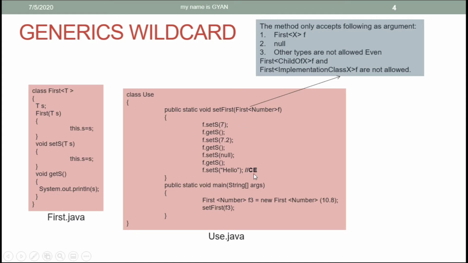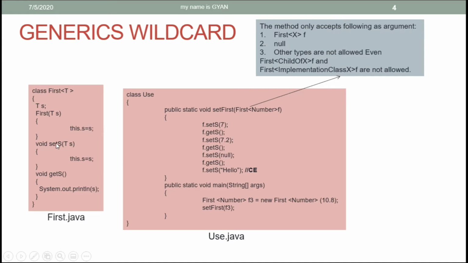But from inside the method, we can call the method setS by using the reference variable f. And we can pass a value which is either of the same type as the class Number or which is a child of the class Number, as we were doing in the previous videos of this session. Calling the method setS is a different thing, but calling the method setFirst is a very different thing. When you call the method setS by using the reference variable f, then for the JVM, T is Number. So you can call the setS method by using Number as its argument or by using children of Number as its argument. So that you can do from inside the setFirst method.